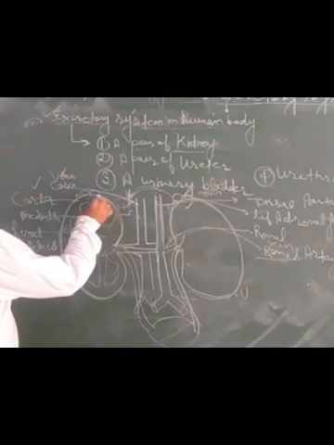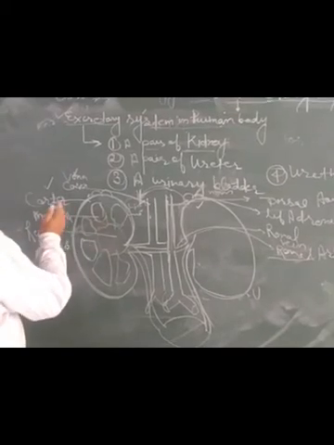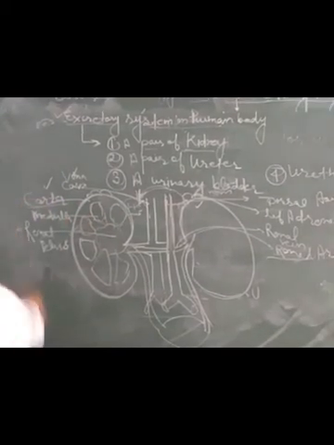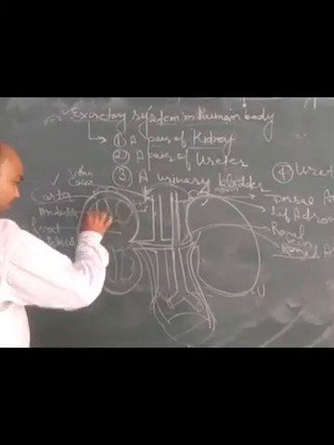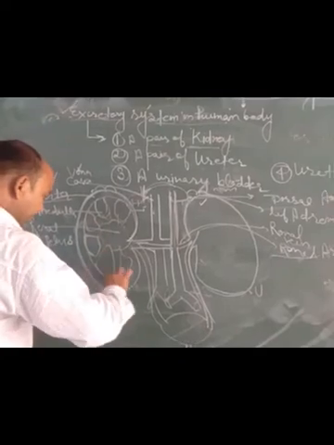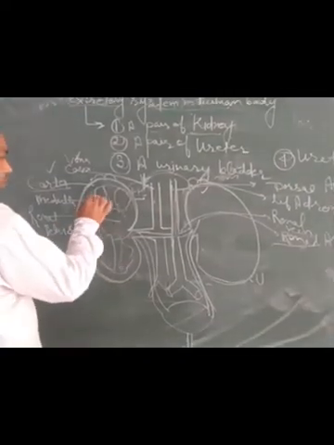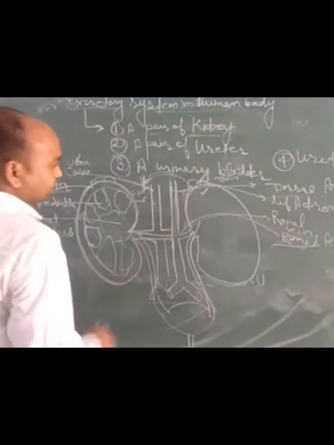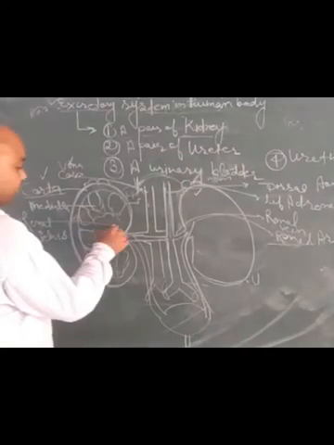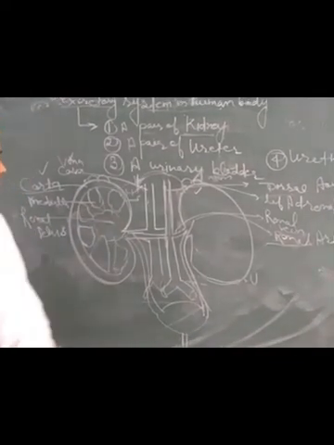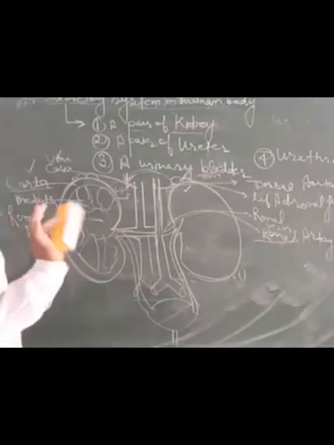Take this side. This is the kidney. The kidney has two parts, one inner part and one outer part. The outer part is called the cortex of the kidney, and the middle part is called the medulla. The term medulla is given for the middle part that contains pyramid-like structures. Here we have the renal pelvis, where the ureters get connected to the kidney.